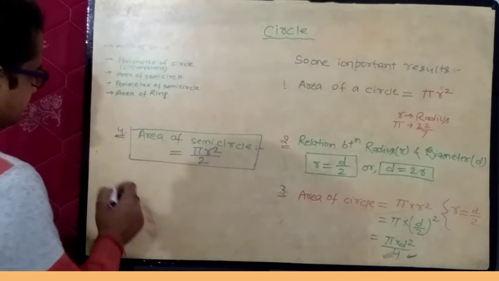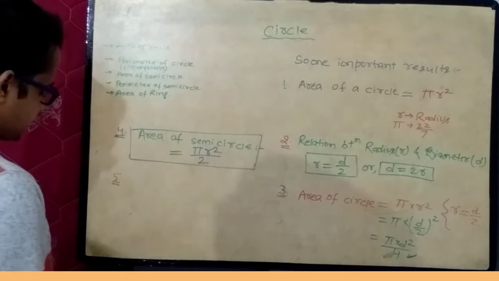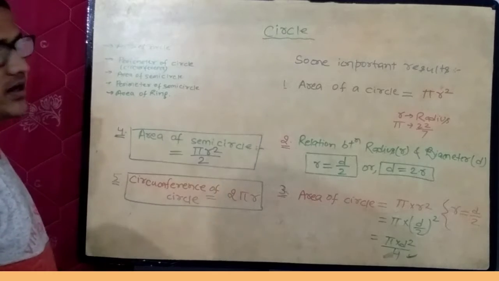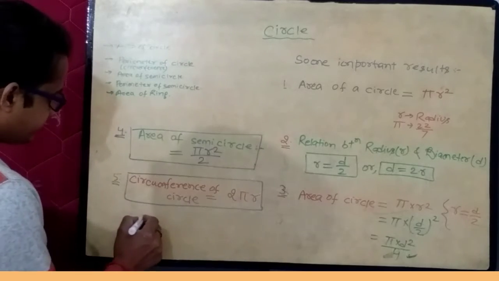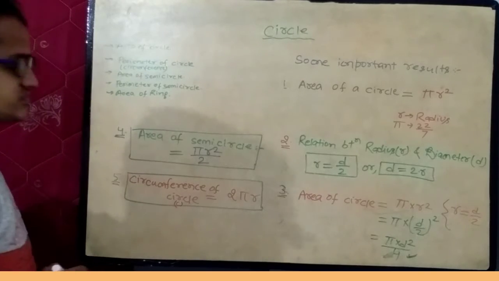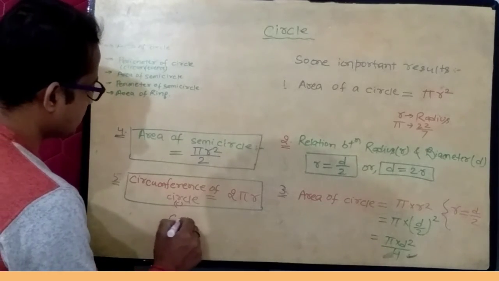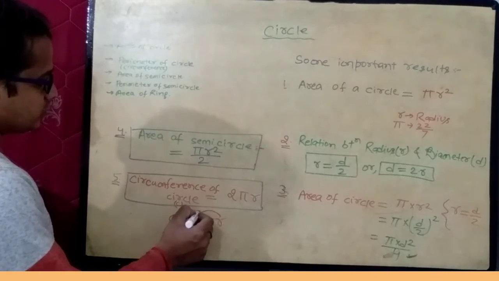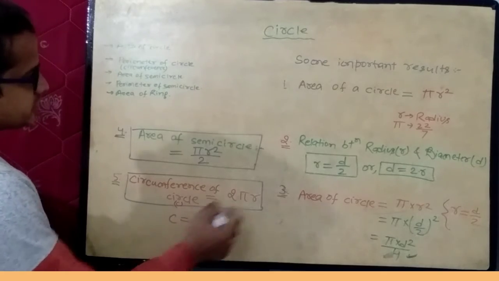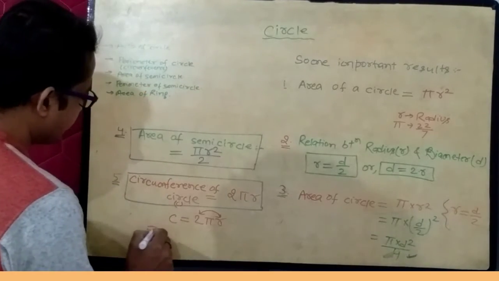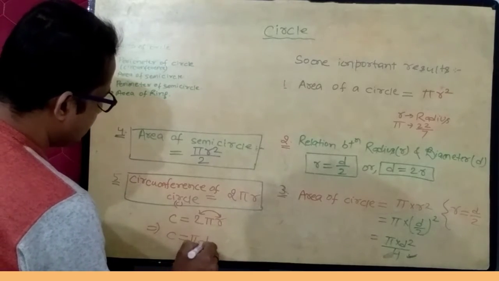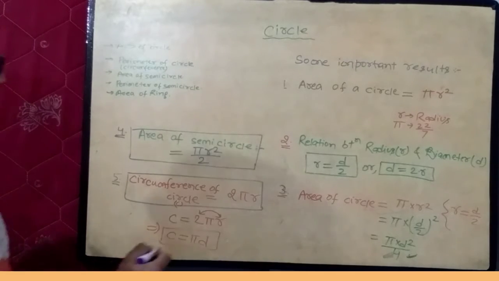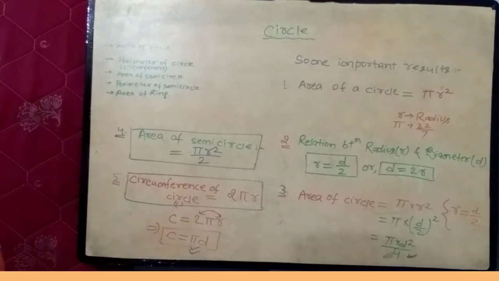Next, fifth number. This is circumference of a circle equals 2 pi r. In terms of diameter, if we denote circumference of circle by c, so c equals 2 pi r. In terms of diameter, 2 into r equals diameter. This implies c equals pi d. So in terms of diameter, circumference of a circle equals pi into d.